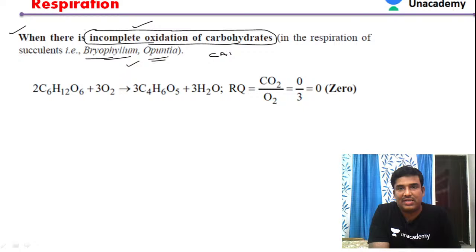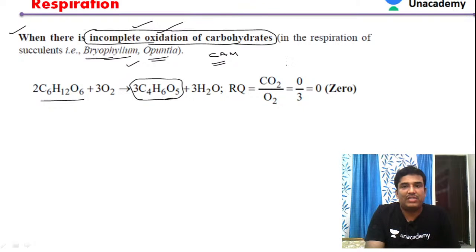In CAM plants, incomplete oxidation takes place. When glucose is oxidized, we already know we get carbon dioxide plus water. But here another intermediate compound is produced, malic acid. It is a partial oxidation, so certainly it is 0. You have to remember that.